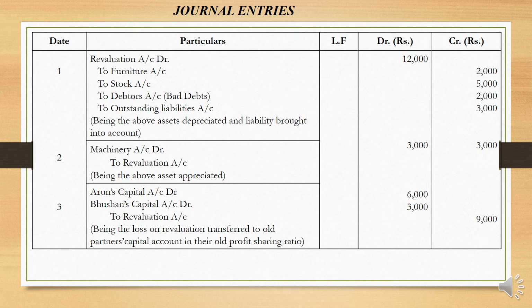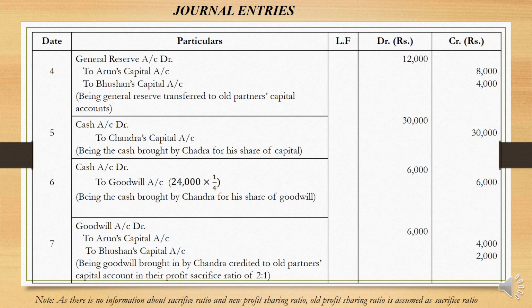Therefore there is a loss. There is a loss of rupees 9,000 that has to be shared between the old partners according to their old profit sharing ratio. This is very important. A sacrifice ratio is used only to distribute the goodwill, and to distribute the revaluation profit or loss we have to use the old profit sharing ratio. So it is 6,000 for Arun and 3,000 for Bhushan. Okay, fine. On to the next journal entry.